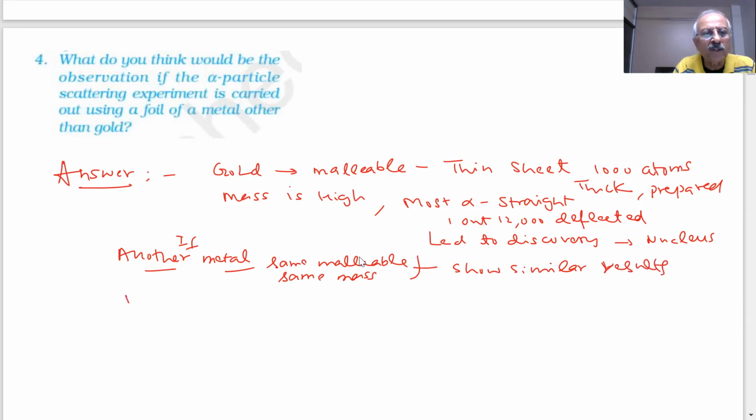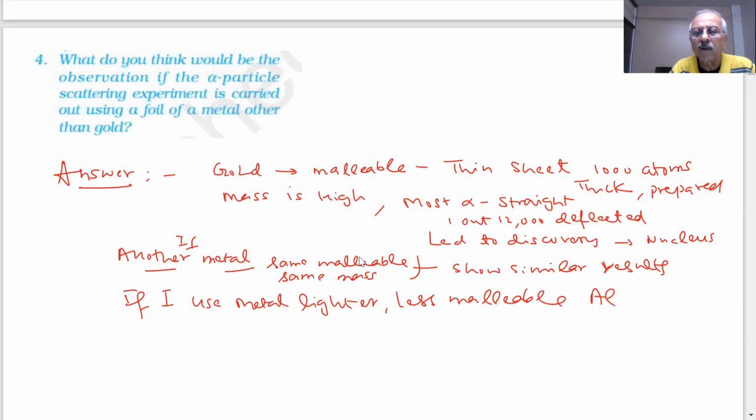But if I use a metal which is lighter and less malleable, like aluminium, the atomic mass of aluminium is almost 27. Now you will have to use a thicker sheet, because aluminium is not malleable. A thicker sheet will have more atoms.